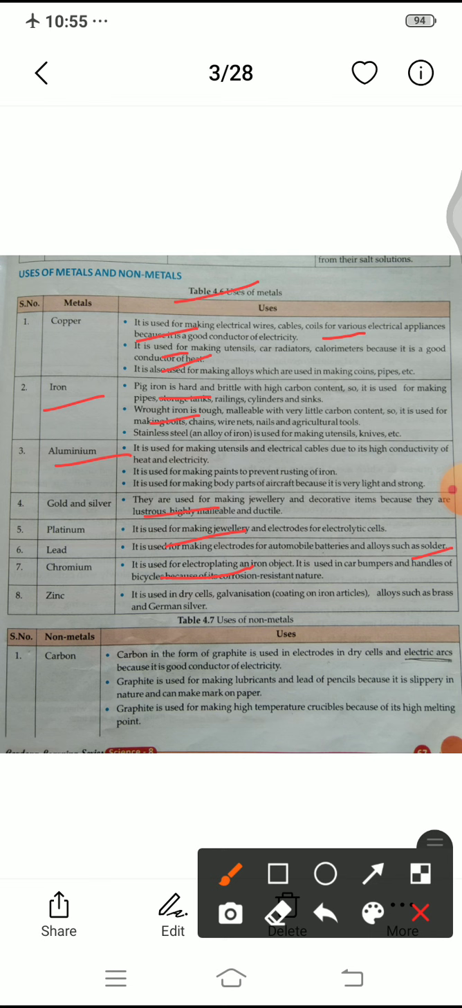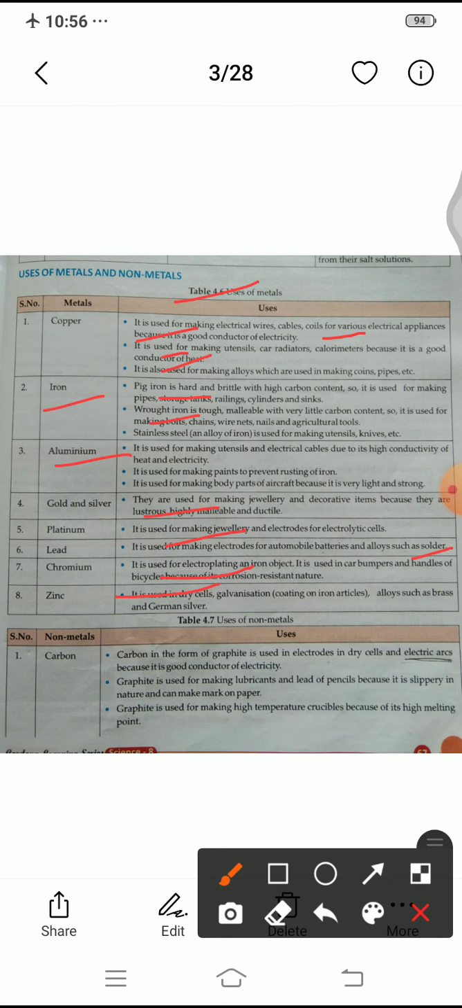Now next is zinc. It is used in dry cells. Galvanization is also a coating on iron articles. When iron articles are wrapped with zinc, it is known as galvanization. With the help of electricity, we can make a cover on iron metals; we cannot do it without electricity. Zinc is used for dry cells and galvanization, and alloys such as brass and German silver.